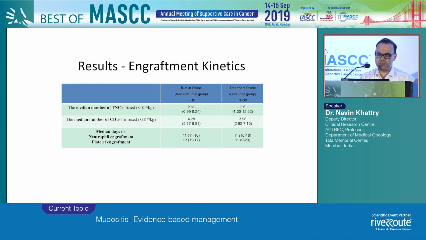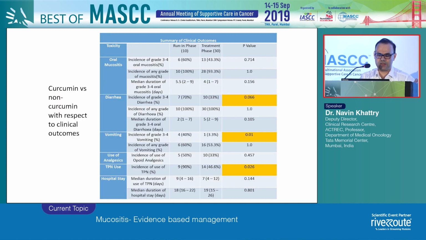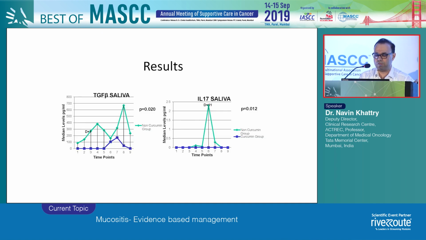Now what we found: the baseline characteristics were the same. I will come straight to the toxicity. The incidence of grade 3, grade 4 diarrhea was lesser in the curcumin group. The TPN requirement and the grade 3, grade 4 nausea and vomiting were less. For mucositis, surprisingly, we did find a difference between the curcumin and the non-curcumin arm, but it wasn't statistically significant.